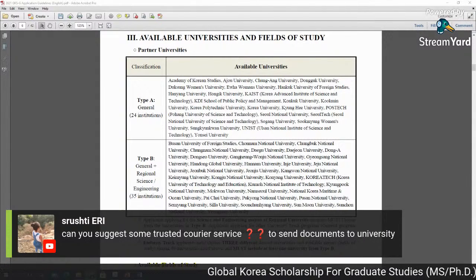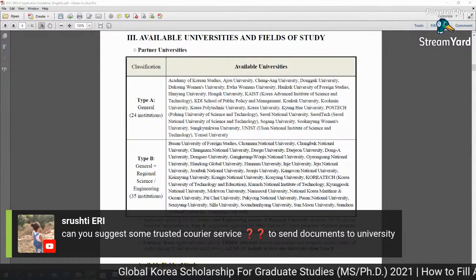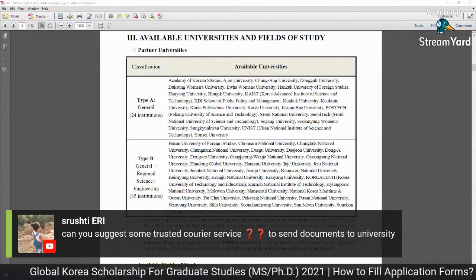Can you suggest some trusted courier services to send documents to the university?